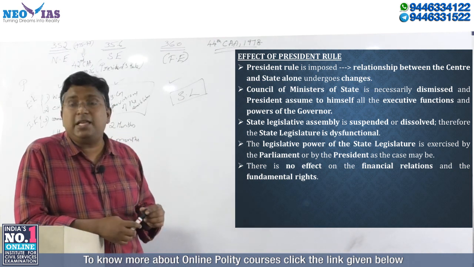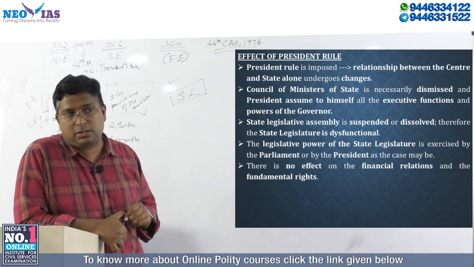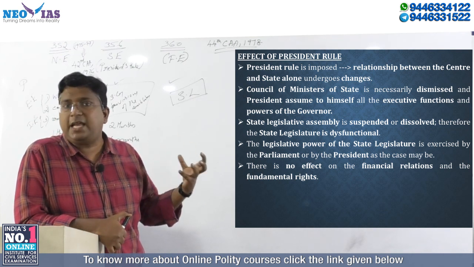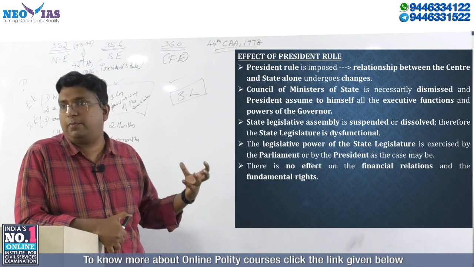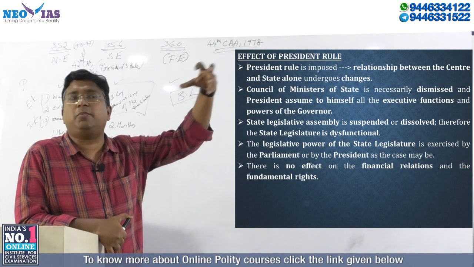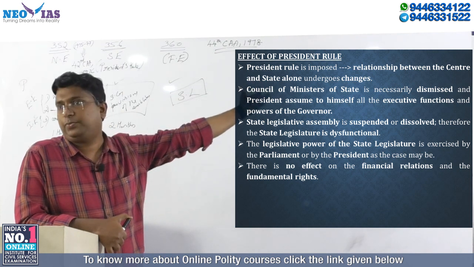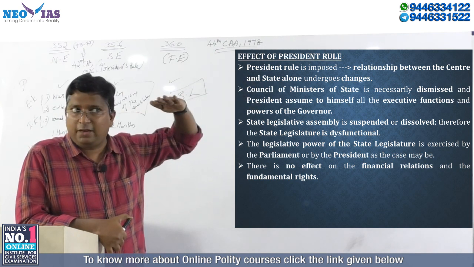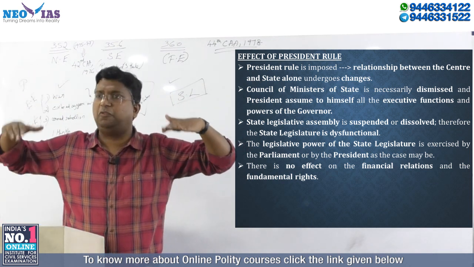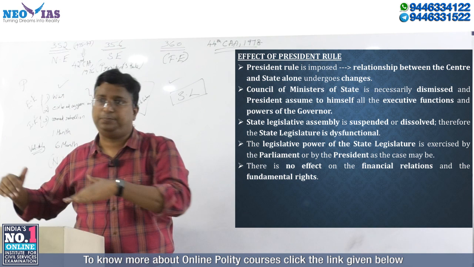So once the president's rule is imposed, what will happen to the state executive? The state executive, that is the state government, will be dismissed and all the powers of the state government will be taken over by the president. So that is clear with the executive. What happened to the state government? It is dismissed. Now we will look into the state legislature.